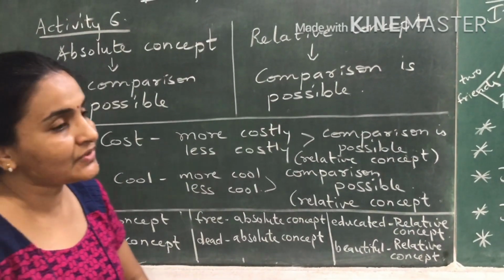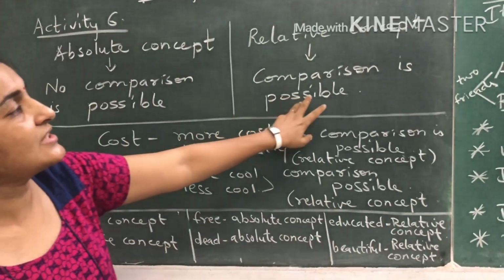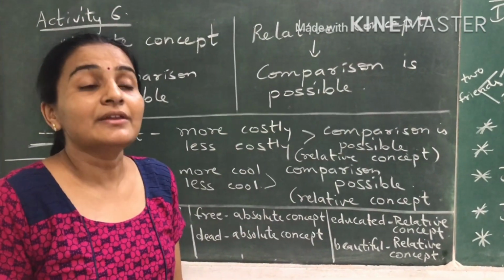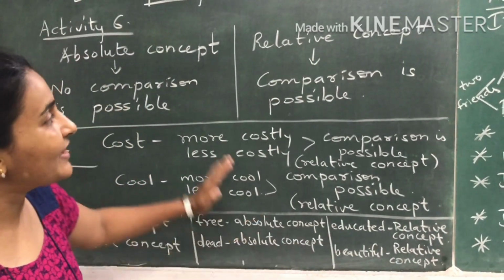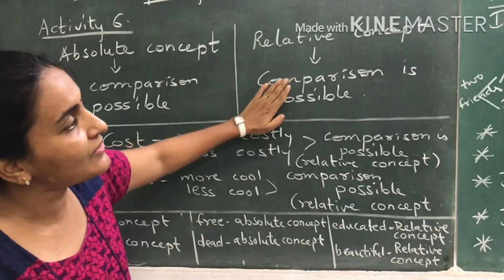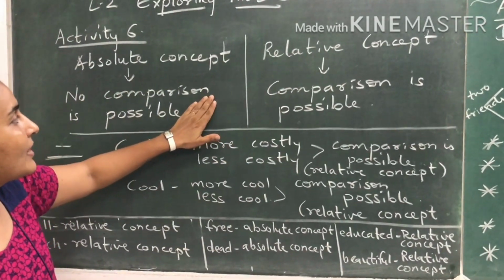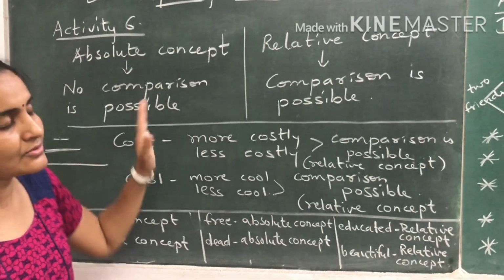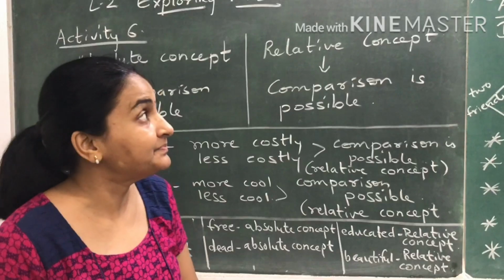You can write down three more examples for absolute concept and three more examples for relative concept. Think about words, and find out whether each is an absolute concept or a relative concept. But just remember, for an absolute concept, comparison is not possible. For a relative concept, comparison is possible.